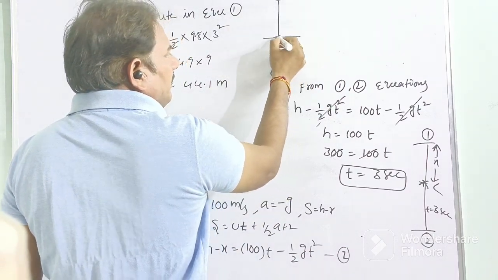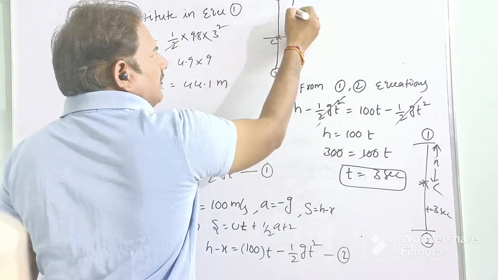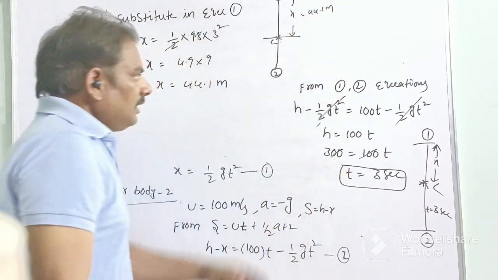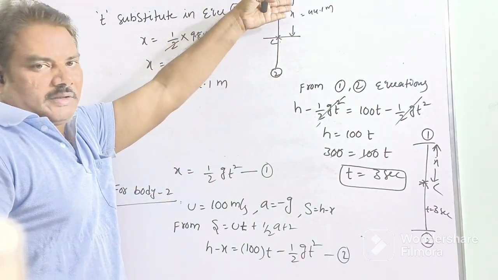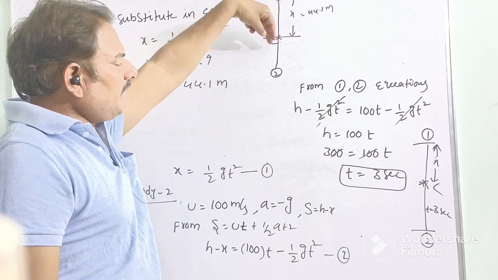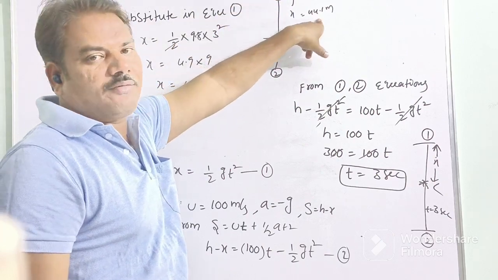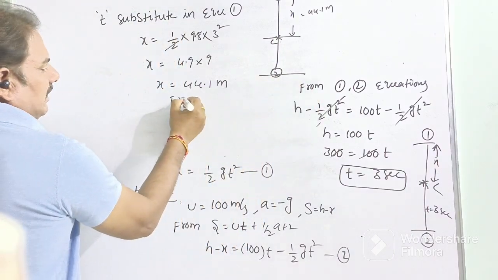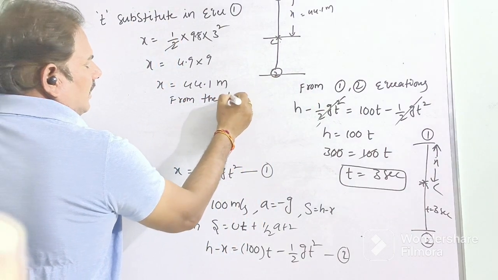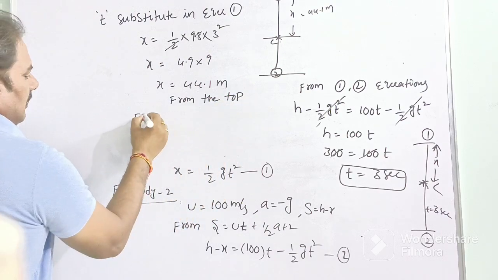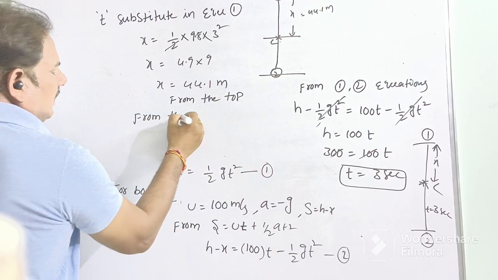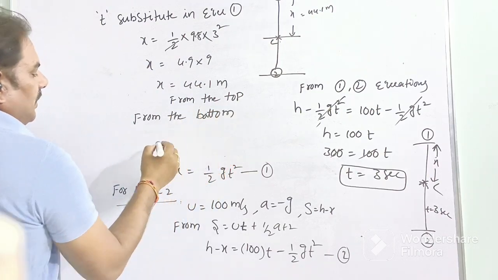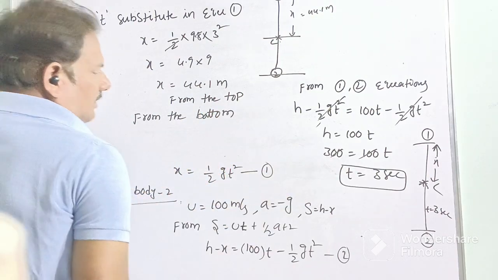The two stones will meet at point C. So x equals 44.1 meters from the top. But from the bottom, what is the value?